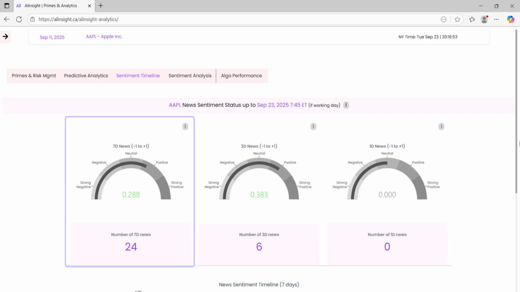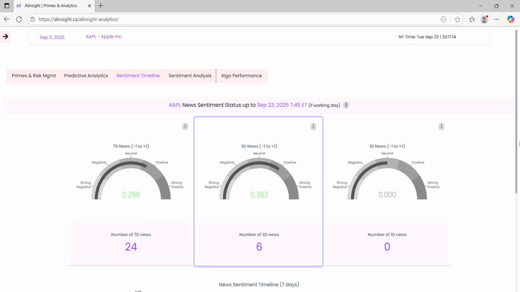7-day sentiment, left side. The first 2 indicators on the left show the 7-day news sentiment for AAPL. This calculation includes all news from key financial sources over the last week. The gauge ranges from -1, which is strong negative, to +1, which is strong positive. Below the gauge, a smaller indicator shows the news volume, the number of articles published over this period.